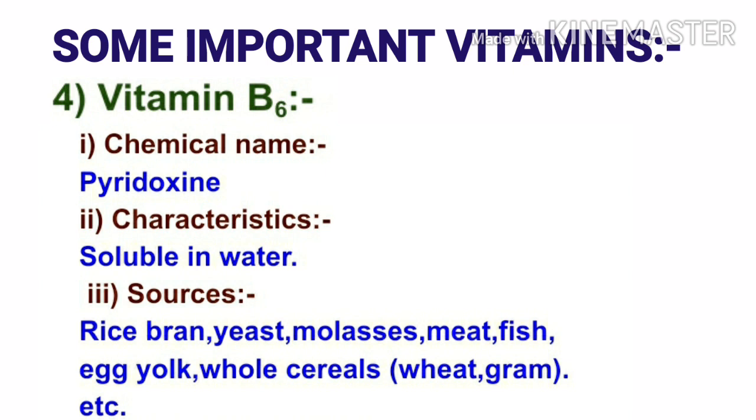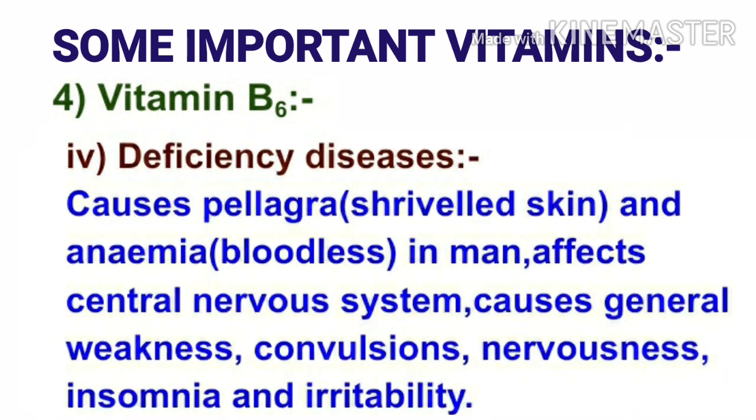Next important vitamin is vitamin B6. Chemical name of vitamin B6 is pyridoxine. Characteristics of vitamin B6: it is soluble in water. Sources of vitamin B6 are rice bran, yeast, molasses, meat, fish, egg yolk, whole cereals, that is wheat, gram, etc. The deficiency of vitamin B6 causes pellagra, that is wrinkled skin, and anemia, that is bloodless in man, affects central nervous system, causes general weakness, convulsions, nervousness, insomnia, and irritability.